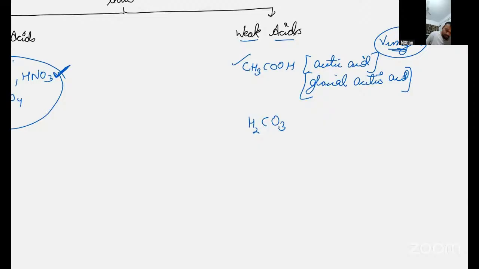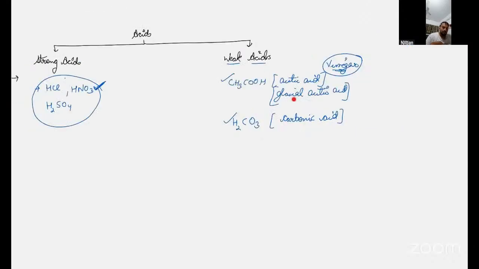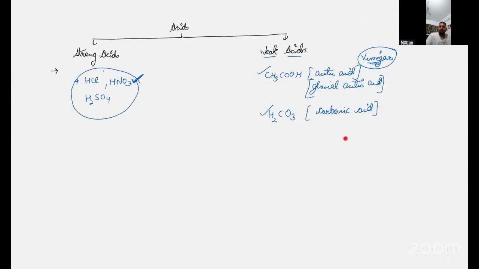Means the next acid. I'm writing this. It is H2CO3. It is also called carbonic acid. So these are the examples of weak acid. This one is glacial acetic acid. Everyone understood? Strong acid and weak acid. Now write base.